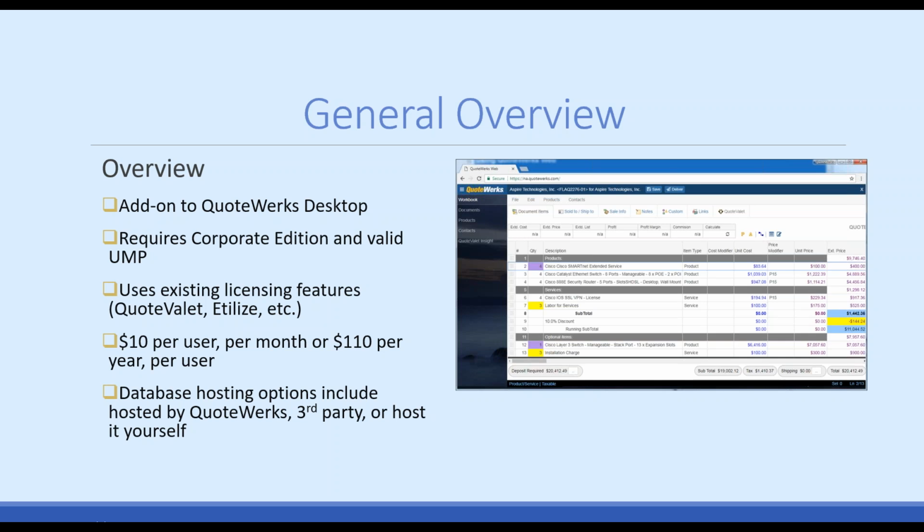For database hosting, you basically have 3 options. We can host a database for you if you'd like. For us to host the databases for you, it's $40 per month, and that's for the entire company. If you want to host it yourself, you can absolutely do that. If you have your own SQL server in the office, you just need to whitelist the QuoteWerks Web IP address. We have instructions for that in the help file. Or if you wanted to sign up with a third party like Amazon or Azure and have them host it for you, you can absolutely do that as well. So you have quite a few options for hosting. We're not going to try to make you pick which one. We offer it more as a convenience than anything. So that would be part of the setup.